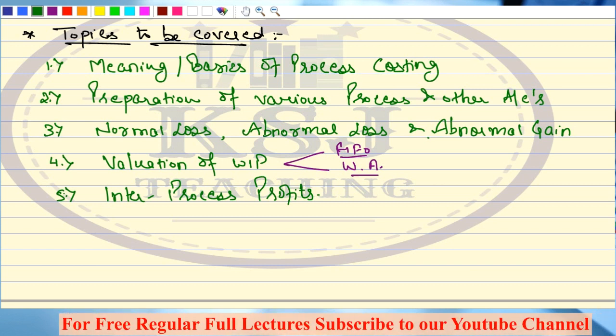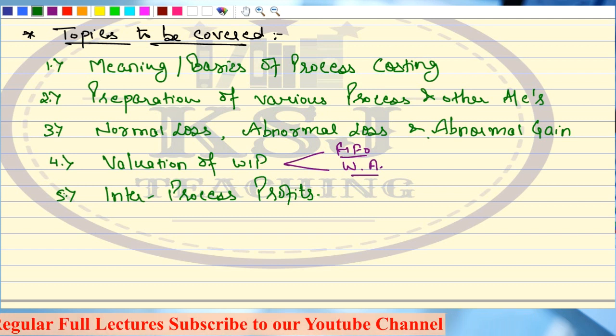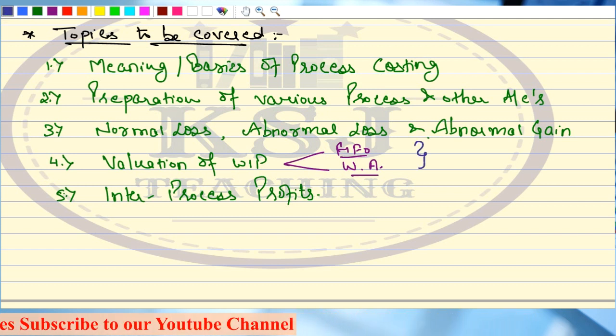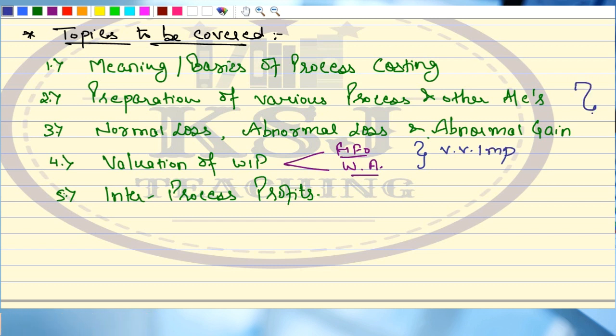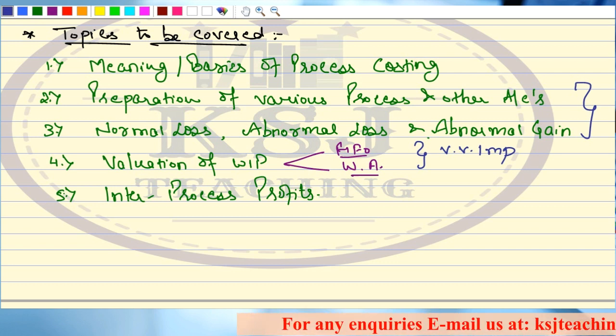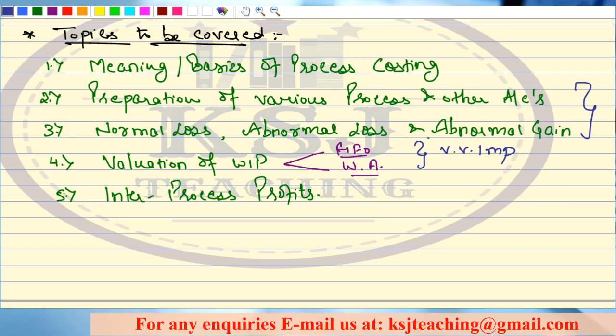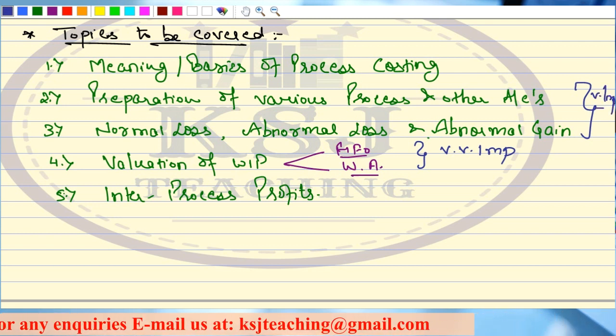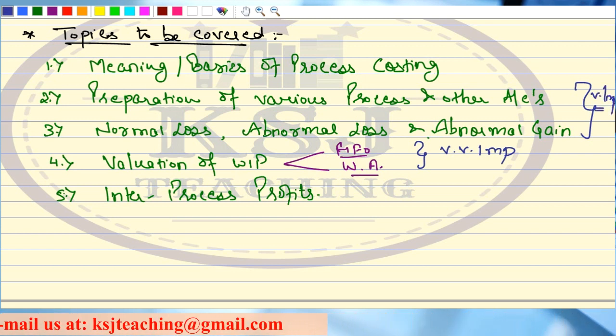Now talking about the questions, sir, the questions are expected to come either from this part of valuation of work in progress, which is very important from the examination point of view, or from the part where we have to prepare the process accounts and get the adjustments for normal loss and abnormal gain, right? Again, very important part. So these are the two aspects from where we are expecting a practical question.